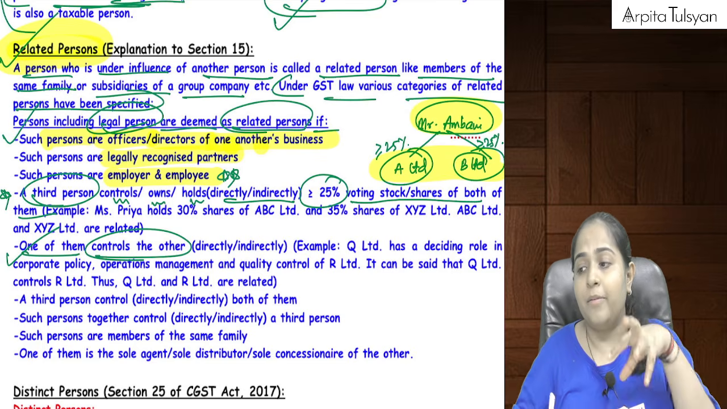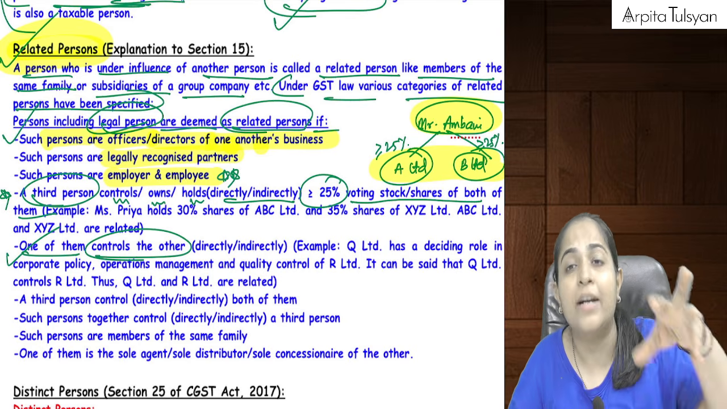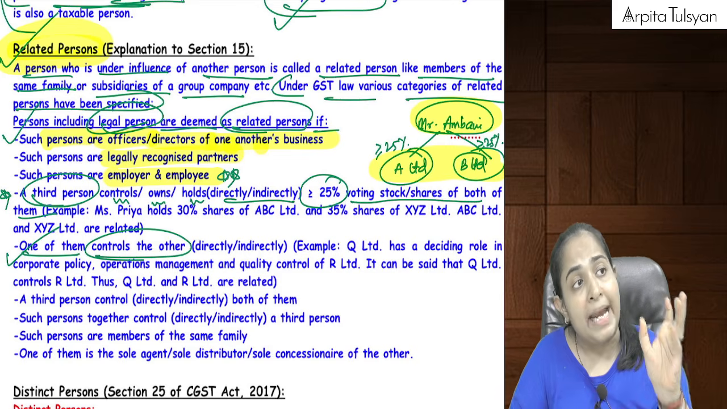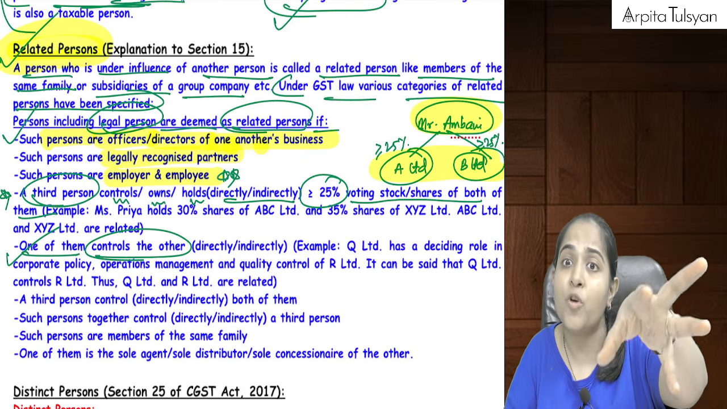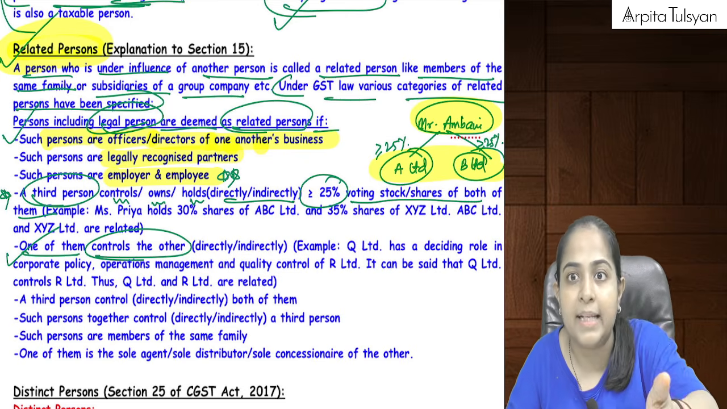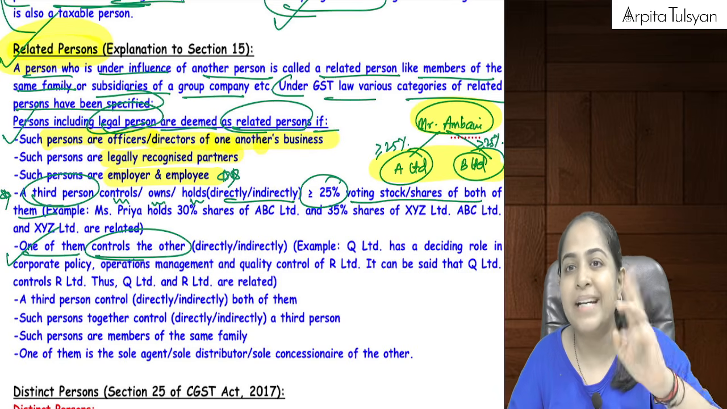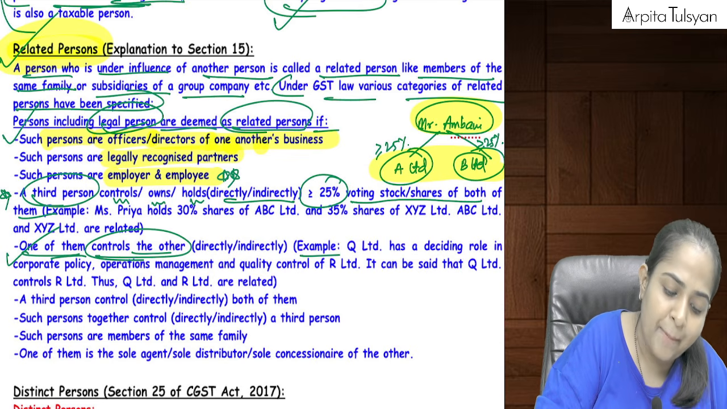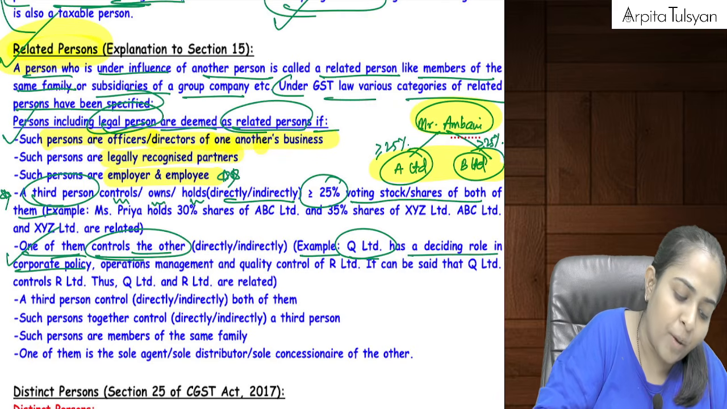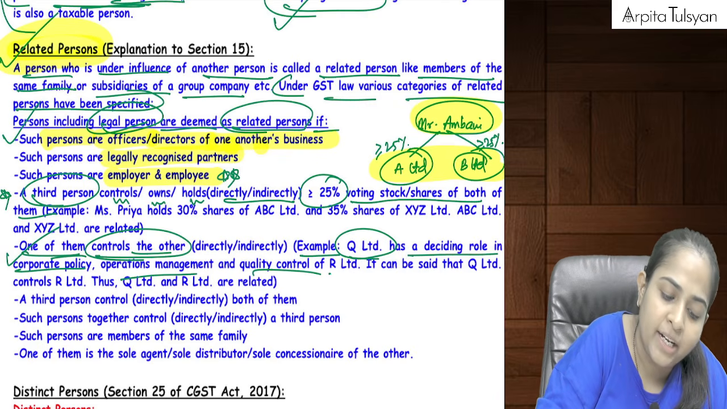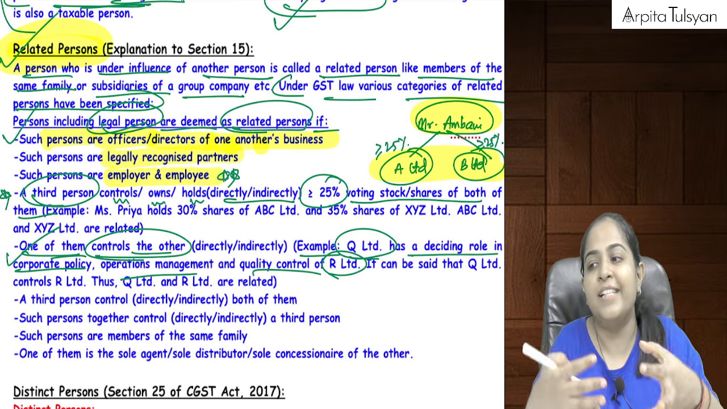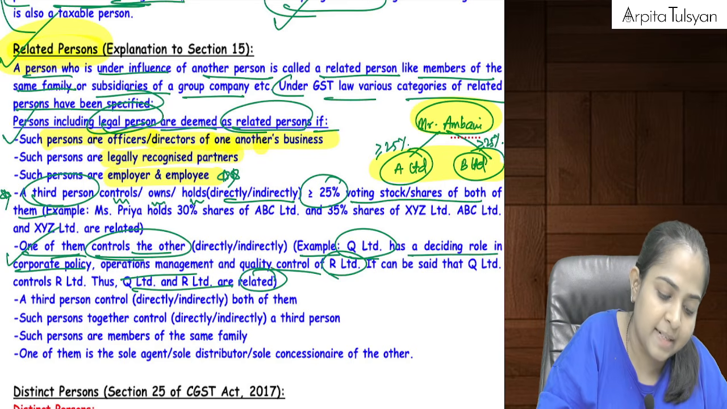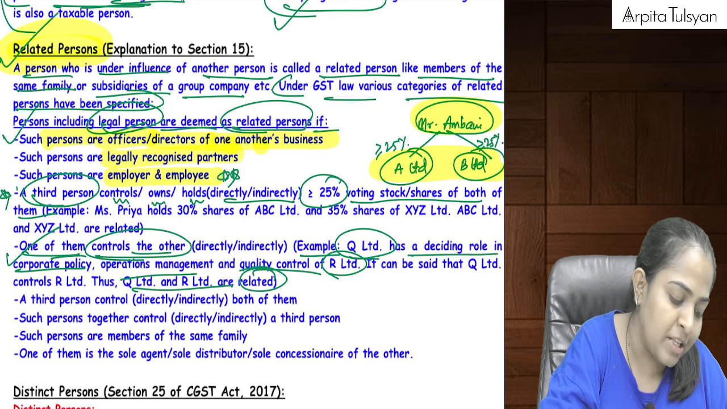Let's say A Limited is controlling B Limited, taking the decisions for B Limited, or appointing the managerial personnel in B Limited. So one company is controlling the other, and A Limited and B Limited will be considered as related persons. Example: Q Limited has a deciding role in corporate policy, operation management and quality control of R Limited. Obviously, if it is taking crucial decisions for the other company, these two companies will be considered as related.